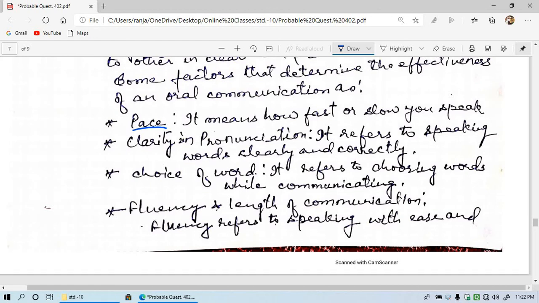Clarity in pronunciation means you have to practice before telling someone or reading in the class, and then you can have proper pronunciation of the words that you speak. Then choice of words.